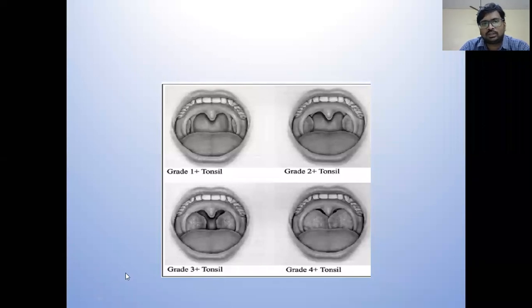Grade 1 is the tonsil. You can see the tonsil is present, but it is present inside the fossa. See, it didn't reach the brim of the fossa. You can see there is some gap. So this is the grade 1.